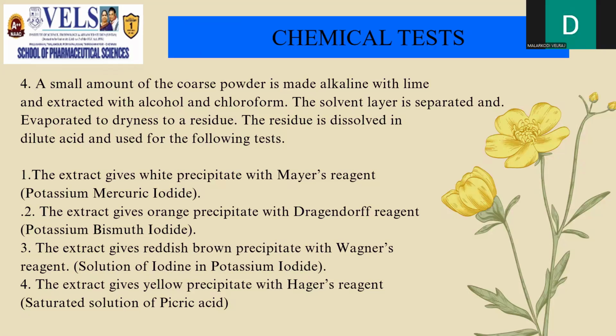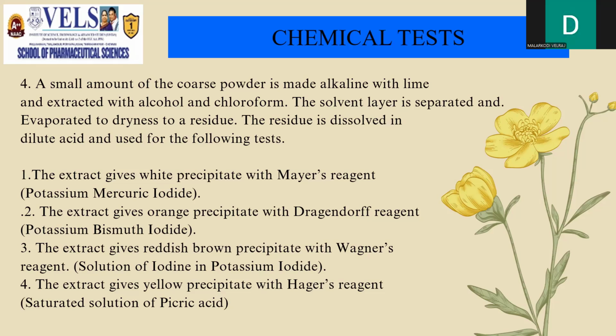A small amount of coarse powder is made alkaline with lime and extracted with alcohol and chloroform. The solvent layer is separated out and evaporated to dryness to give a residue, and the residue is dissolved in dilute acids and used for the following tests. When the extract is treated with Mayer's reagent, it gives a white precipitate, and the chemical name for Mayer's reagent is potassium mercuric iodide.